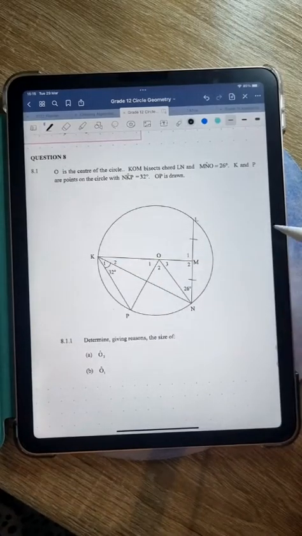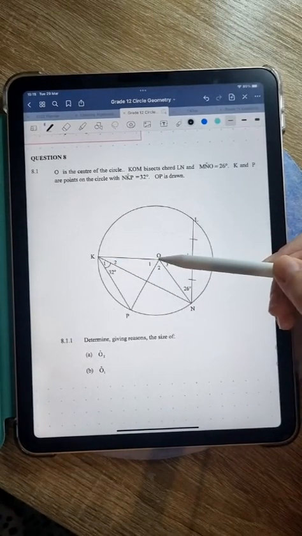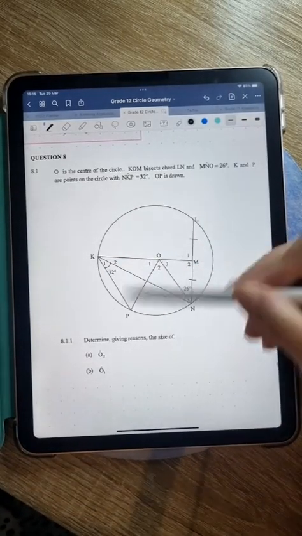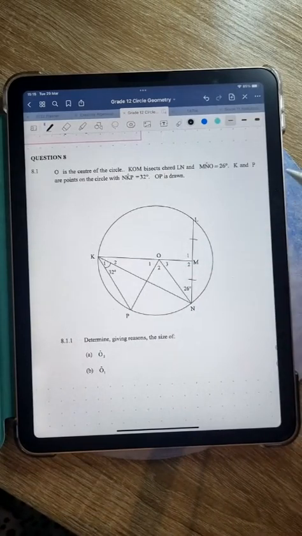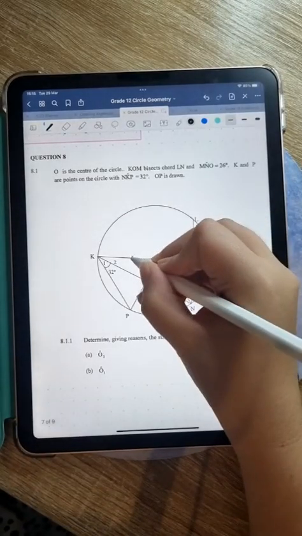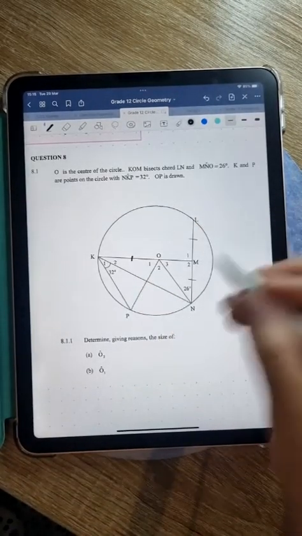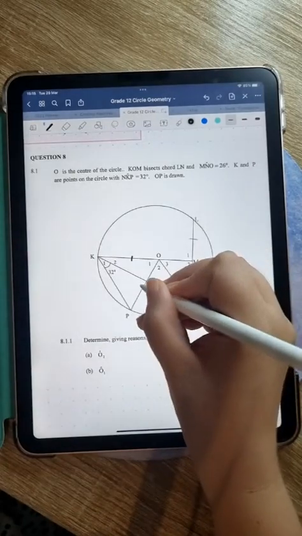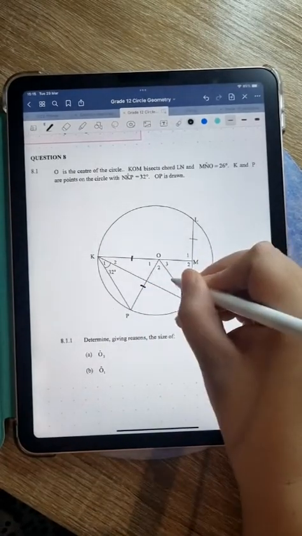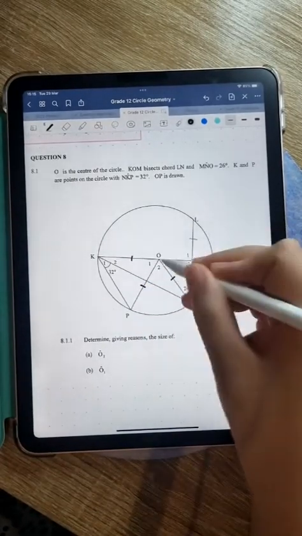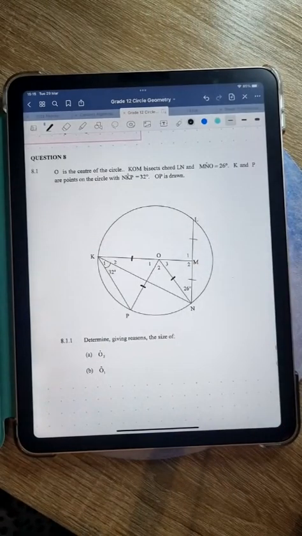Okay, so when they have radii, when they're telling us that something is the center, right? It's quite a good idea to actually identify which lines are actually radii here, because that can help us later on. So OK is a radius, right? So let's put a little line there. OP is also a radius, so I'm going to put a little line there. And ON is also a radius. OM is not a radius. Okay.